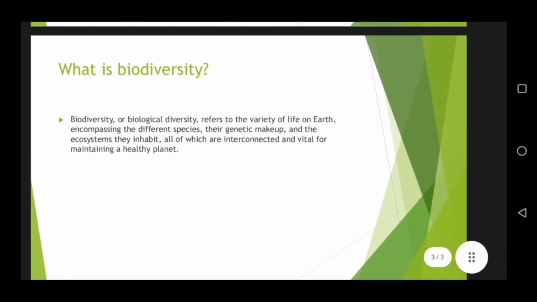So, what is biodiversity? Biodiversity, or biological diversity, refers to the variety of life on Earth, encompassing the different species, their genetic makeup, and the ecosystems they inhabit, all of which are interconnected and vital for maintaining a healthy planet.